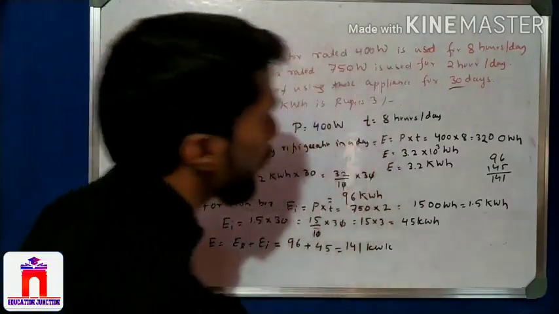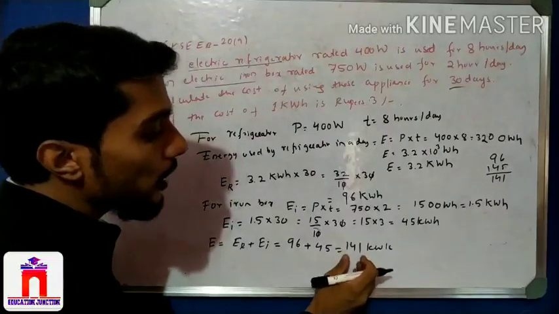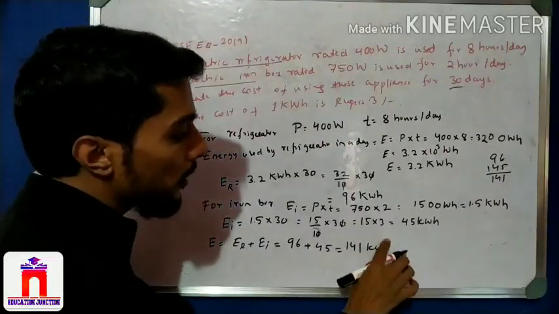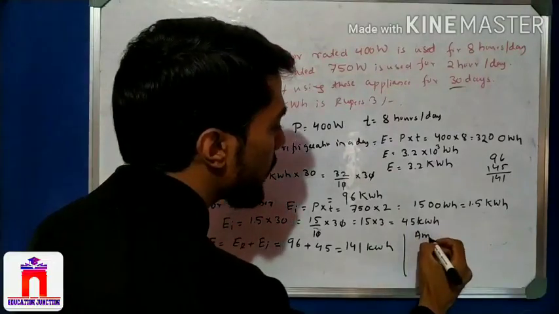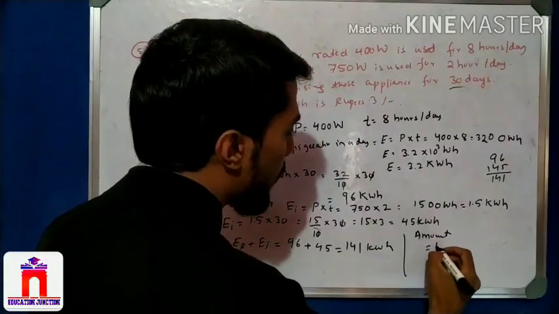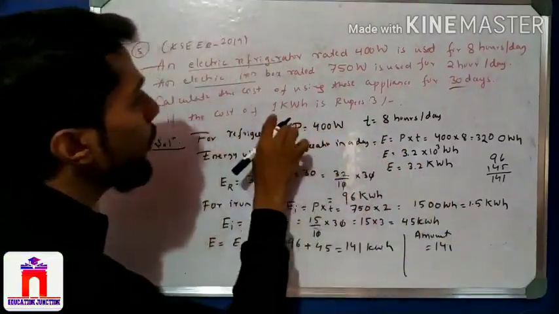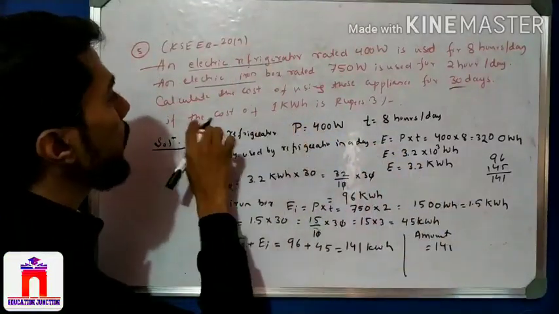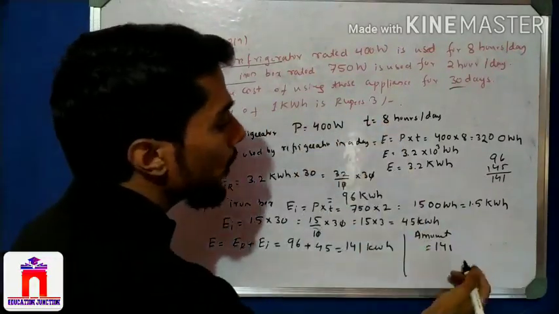So now we find the amount. If the iron and the refrigerator together take 141 kilowatt hour in 1 month, how much amount do they pay? So amount is equal to, see, for 1 kilowatt, the cost is 3 rupees, so for 141 kilowatt hour it is how much?